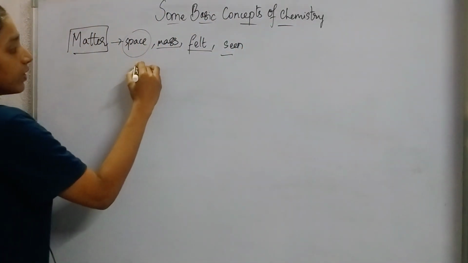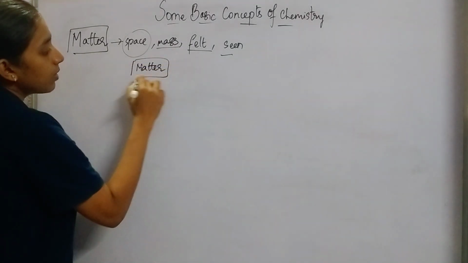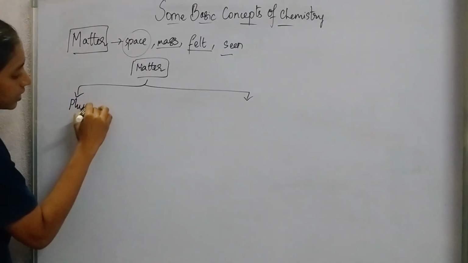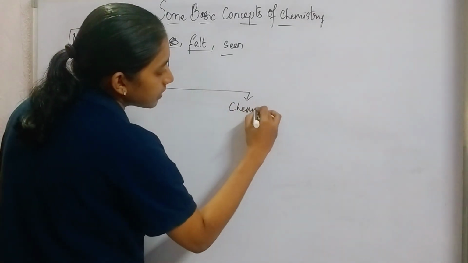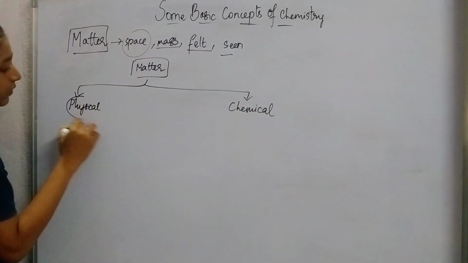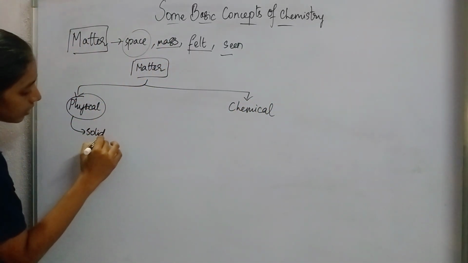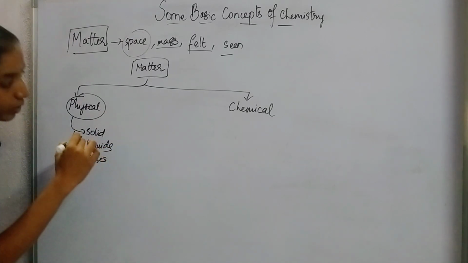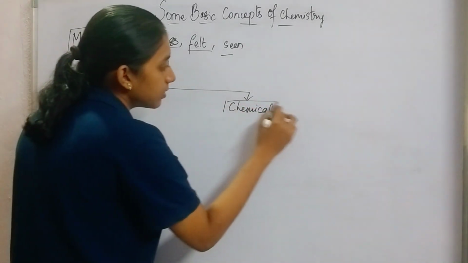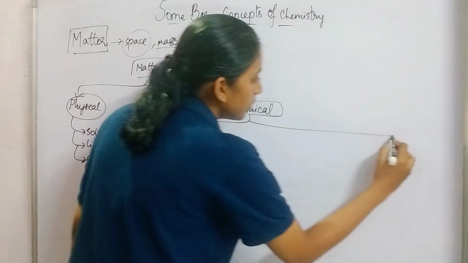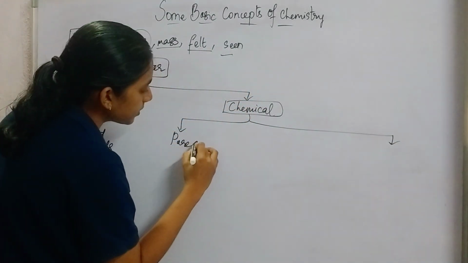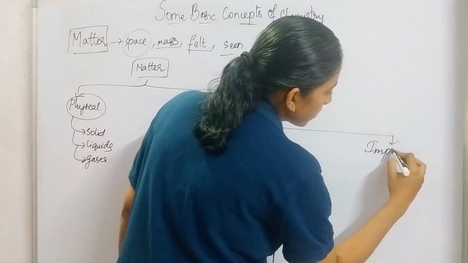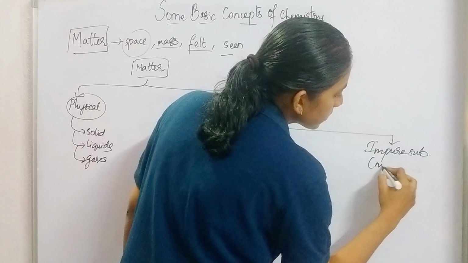Now we'll be seeing the classification of matter. It is of two types. First is the physical classification. Second one is the chemical classification. Physical classification includes solids, liquids and gases. Whereas in chemical classification of matter, it is classified into two types: pure substances and impure substances. Impure substances are also called mixtures.